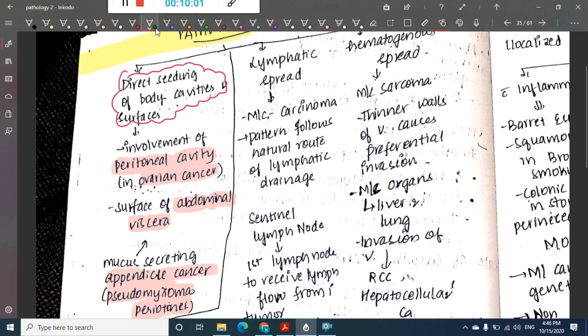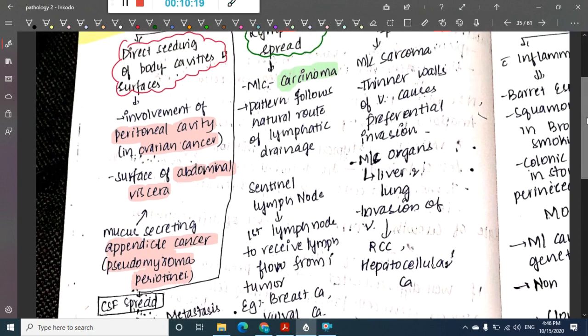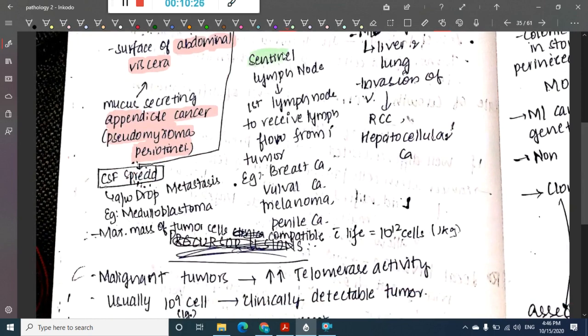Then we have the second type, which is lymphatic spread. The most common cancer associated with lymphatic spread is carcinoma. It generally follows the natural route of lymphatic spread, and here we have something called the sentinel lymph node.